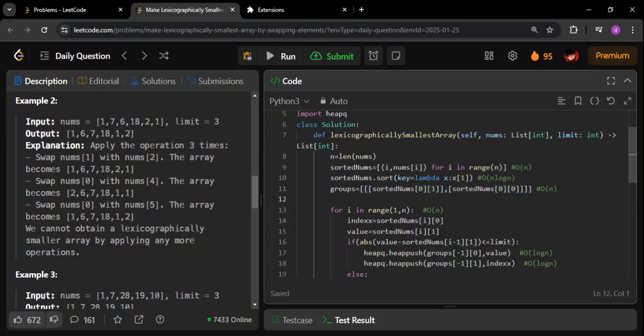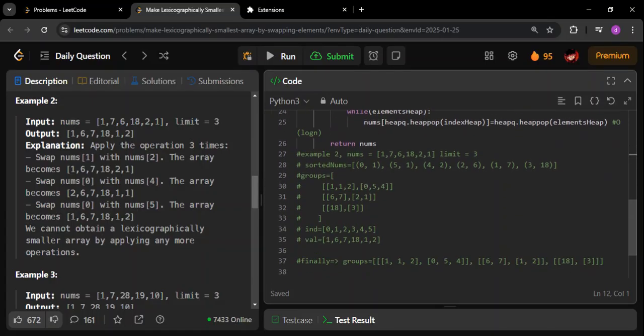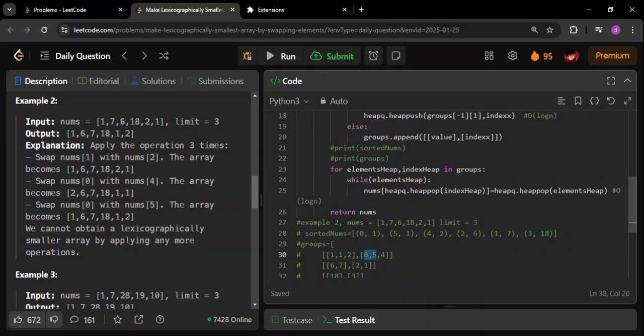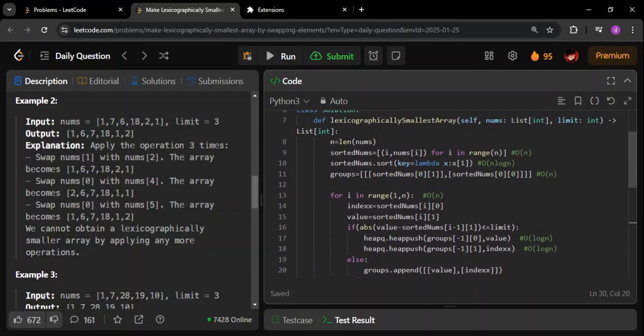I'm not counting the exact number of elements. If you see, there are three direct elements: this element number one, this element number two, and this element number three. But I'm not talking about that. I'm saying internally how many elements are being stored. That will be equal to 2 into n, because every number is stored along with its corresponding index. So this groups is also going to have O of n space complexity. This is a for loop, so it will take O of n time.